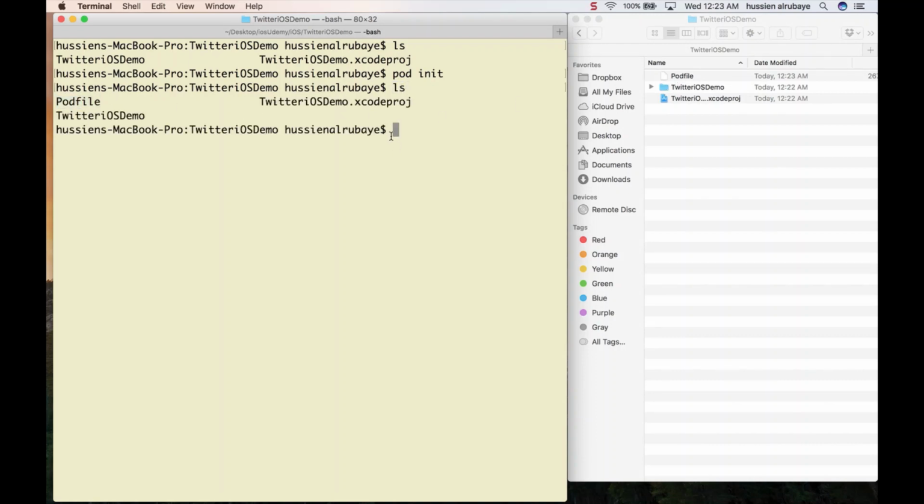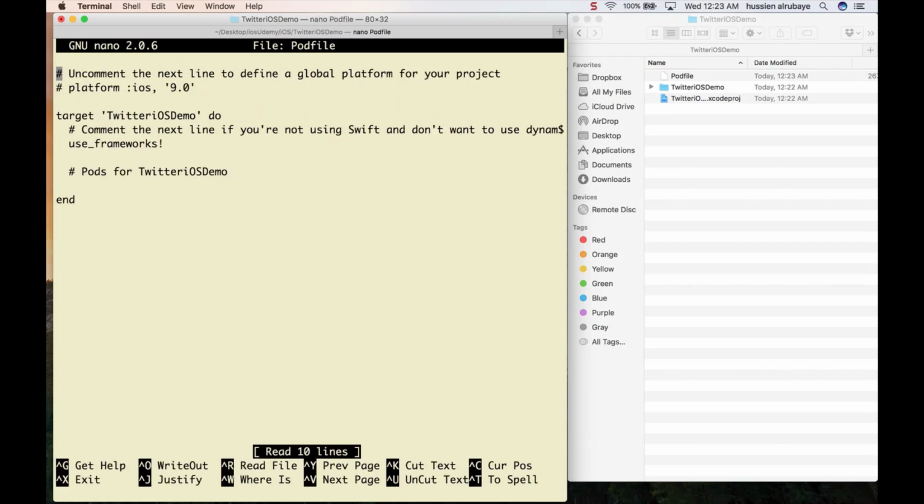So what I will do, I say nano, then I say Podfile, hopefully I wrote it the correct way, first character capital, Podfile. So just open this file for editing. First of all, I just remove this one. Don't care, as I told you, if you see iOS 9, whatever. This is how they build it, CocoaPods is now built for iOS 9. If you see 10, that's totally fine. If you see 11, totally fine. Whatever version, just remove that target.